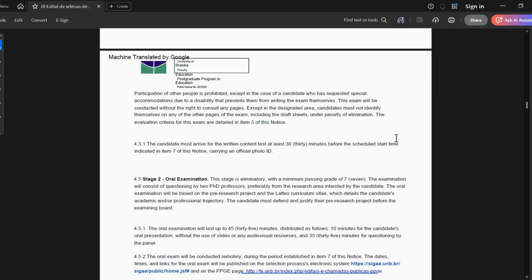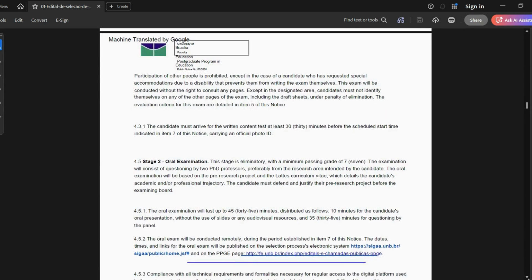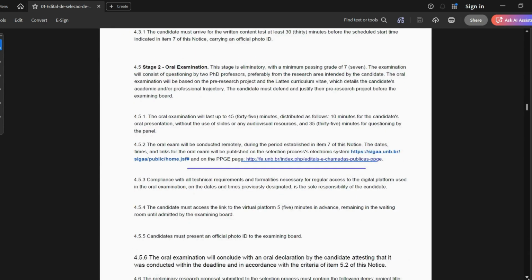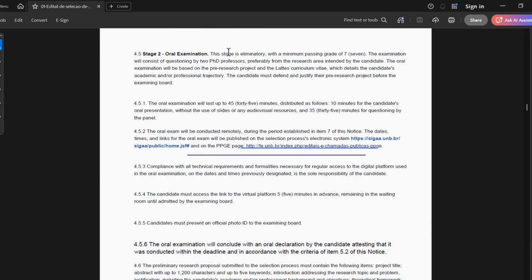Participation of other people is prohibited except if the candidate has requested special accommodation with disability that prevent them from writing exams themselves. Okay. This is talking about the candidates arriving at the exam, and then these are the stages of the exam. Oral examination. The exam is eliminatory. That means once you fail this stage, you're out.